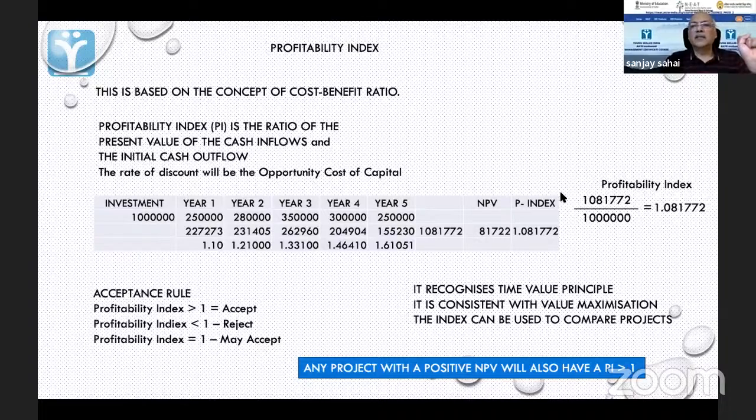Hardik has taken a break. No problem. Let's continue with this.